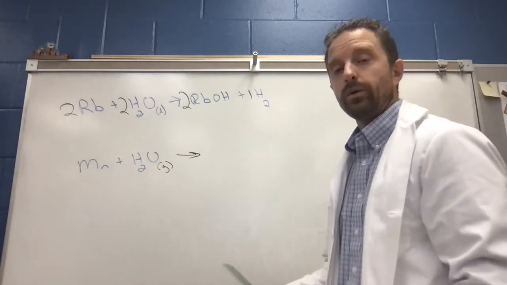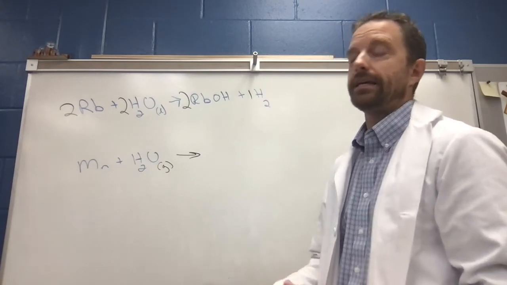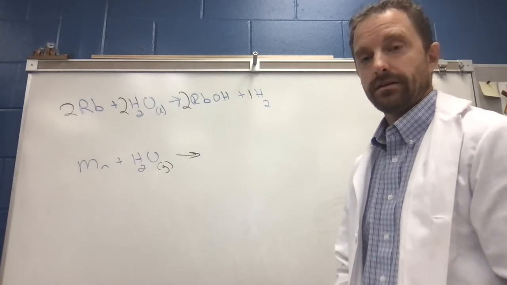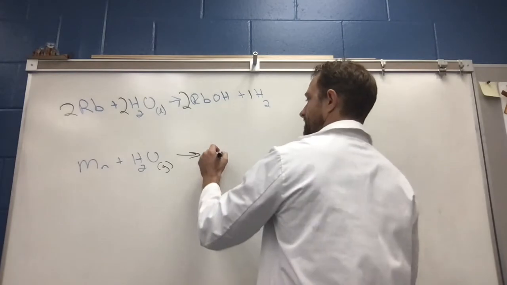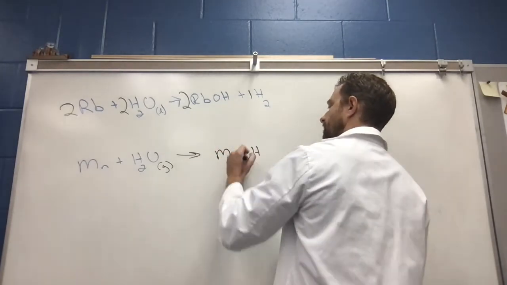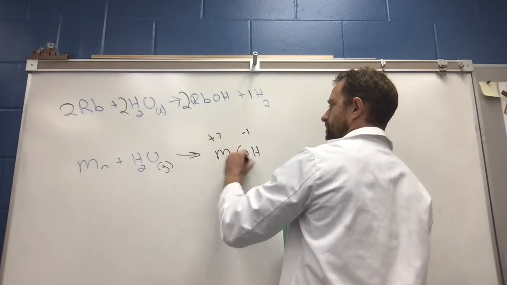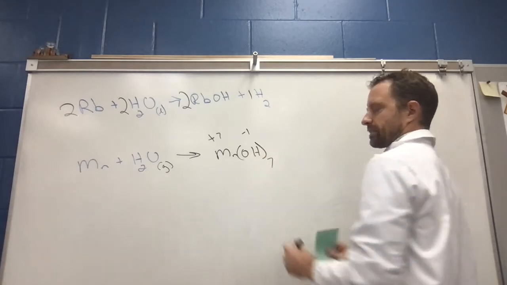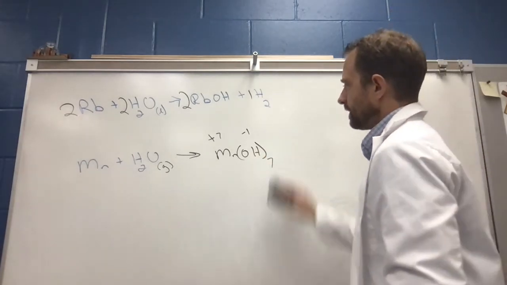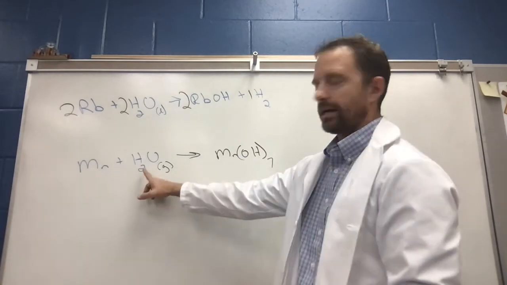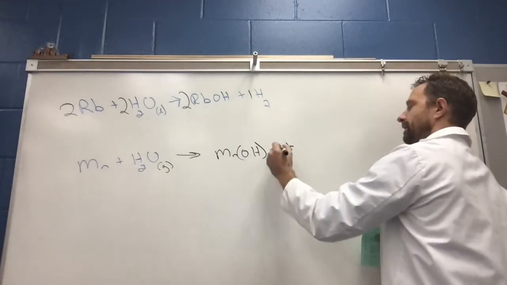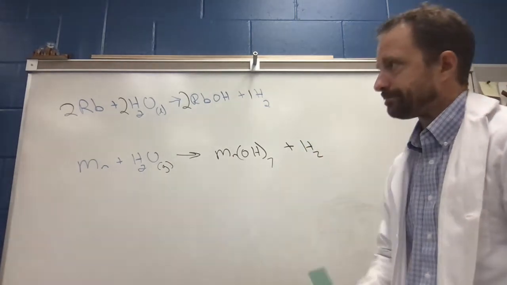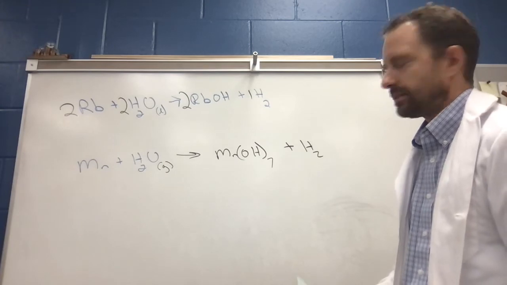As we do this, I would have to tell you on the test what charge manganese is going to get, because manganese can get several charges. So a common charge for manganese is +7. So let's say it gets a +7. Well, if it gets a +7, manganese is +7, hydroxide's -1, so it'll be Mn(OH)7. Actually pretty uncommon for it to get a +7, but we're just going to do it as a +7. That only replaced one of the hydrogens here, so the other hydrogen's by itself. But whenever hydrogen's by itself, it is H2. And I believe that takes care of that one.